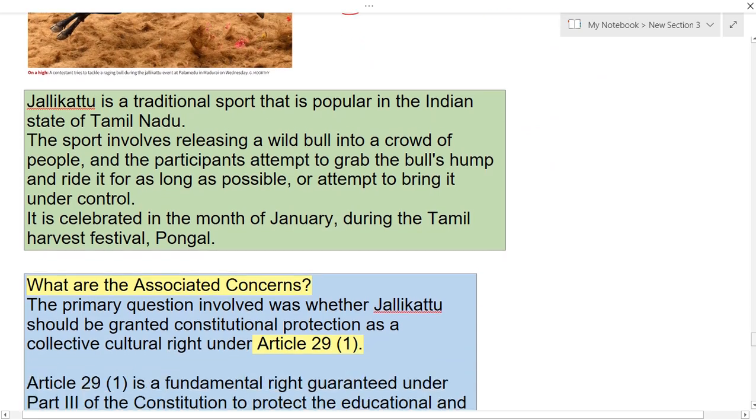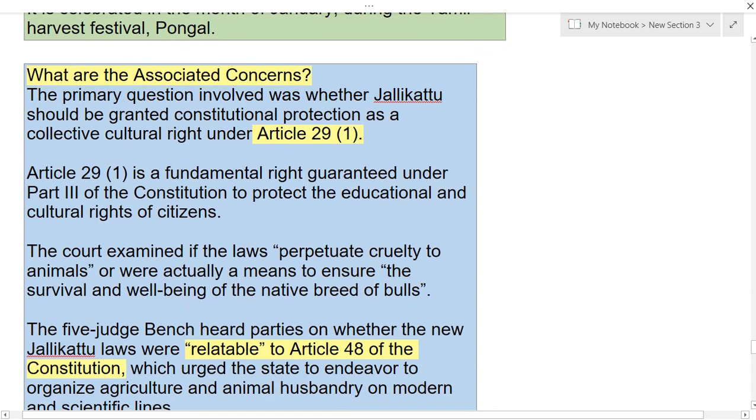If you see here, what are the concerns regarding this Jellikattu? The primary and very important concern is that yes, it comes under the cultural right to protection of culture, under Article 21 subclause 1. Article 21 subclause 1 is a fundamental right, and it is guaranteed under which part? Part 3 of our Indian Constitution. And it is nothing but protection of cultural and educational rights.